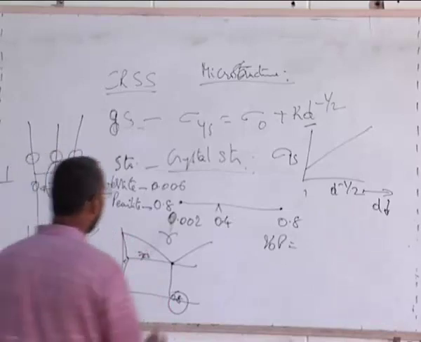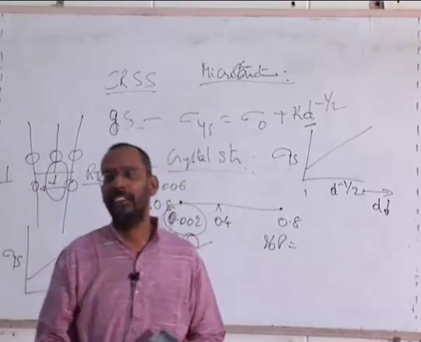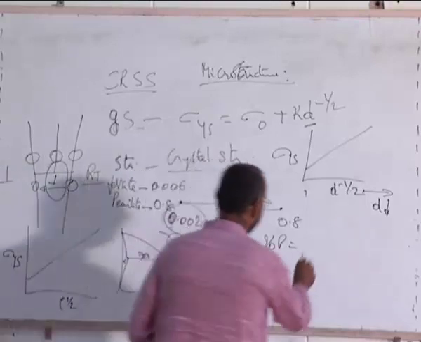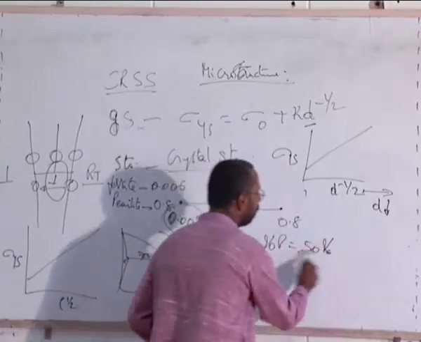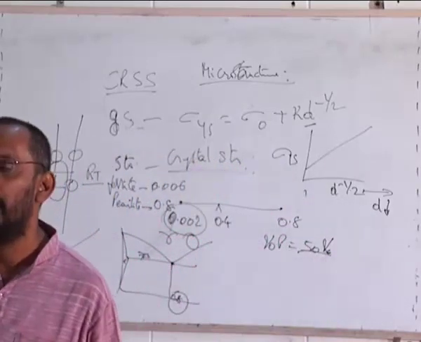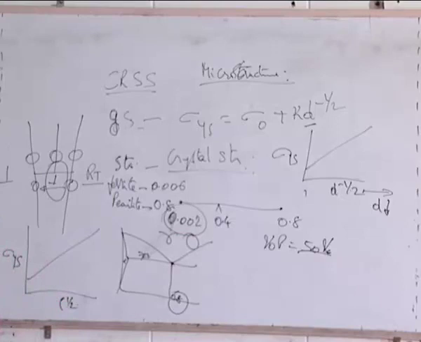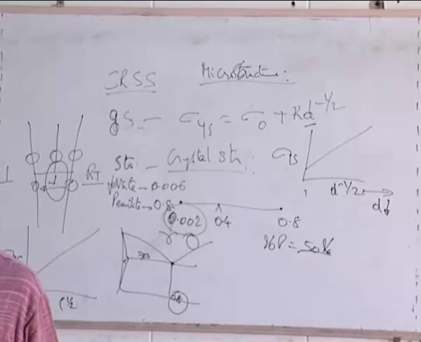The simplest is to call this 0. I said approximate, I mean 50%. So that's it. Approximately 50%. So the remaining 50% is what? Ferrite. So you will see ferrite and pearlite. And again, one has to be careful that this is only for an annealed microstructure. If I take a normalized 0.4% carbon steel, you will not see this.